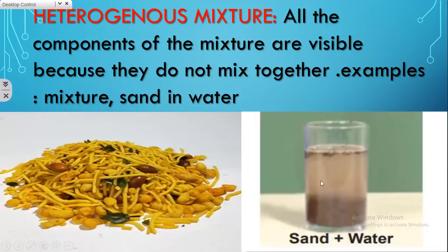Another example, sand in water. Sand cannot be completely dissolved in water, isn't it? We can see particles of sand in the water. So this mixture is called a heterogeneous type.